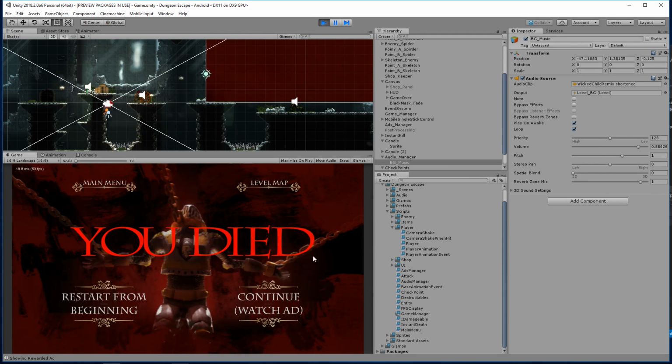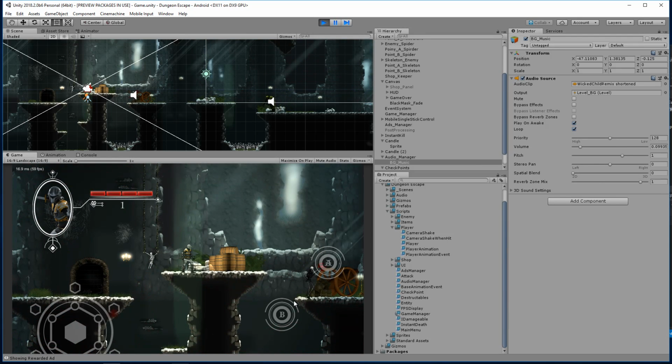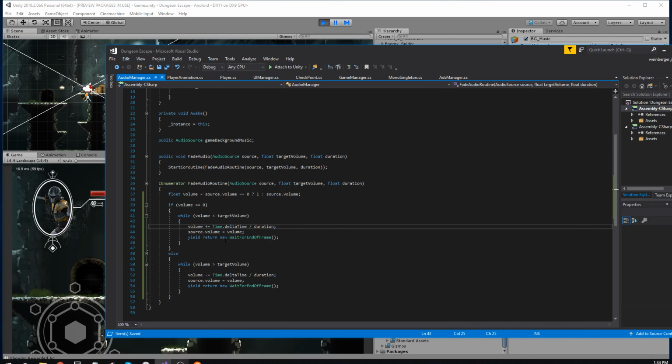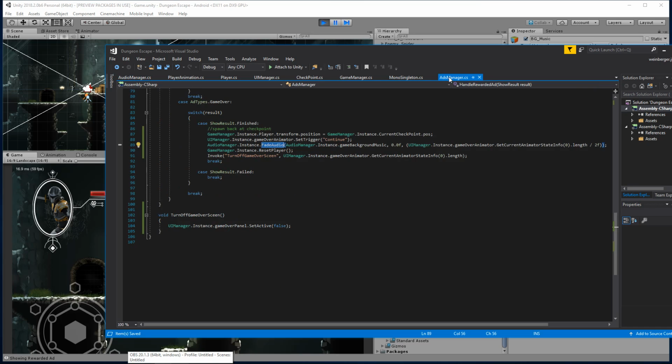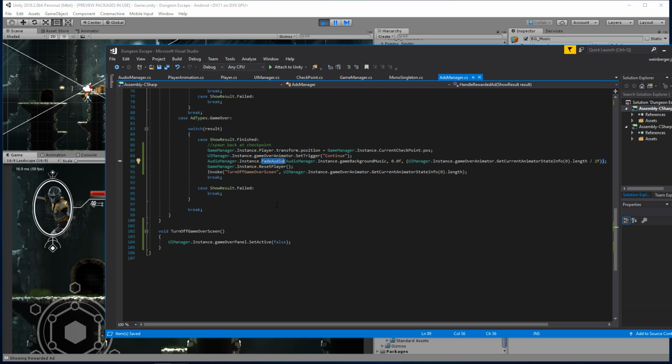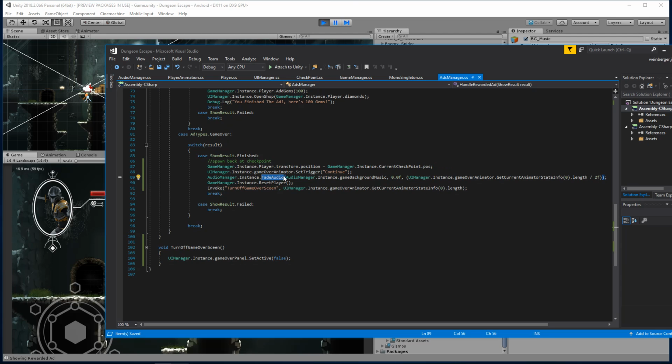Continue to watch ad. Cool. All right, so what happened here was our coroutine was in the process of decreasing the volume before it actually went up. So inside of our ads manager here, we have AudioManager.instance.FadeAudio, and we're telling it to do it the length of the animation, but we've already called this reset player. So when we reset the player, we actually want to fade back in when we turn the game back on.